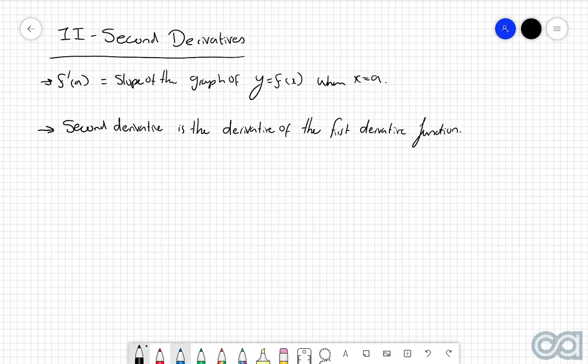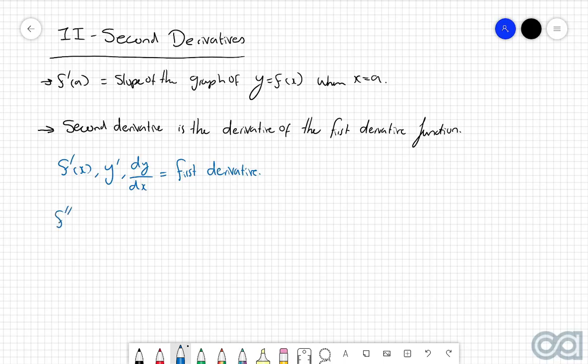Now, just in terms of maintaining consistency with terminology, we're going to refer to f dash of x or y dash or dy by dx as the first derivative. The reason being is because that's the first time we take the derivative of the original function.